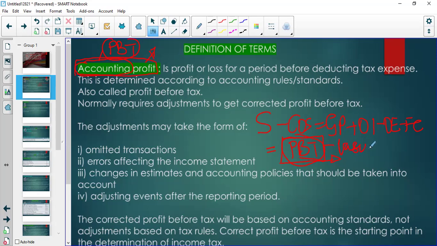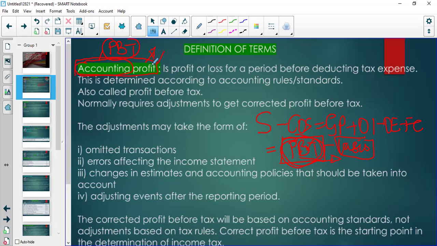So the basis, the starting point for calculating income tax, is profit before tax. Now, we're not going to calculate tax directly from the profit before tax. There are going to be some adjustments. But the starting point of the adjustments, the first thing we write before every adjustment, we start by stating the accounting profit. We start with the profit before tax. Then from there, we proceed using the format that we're going to teach you.